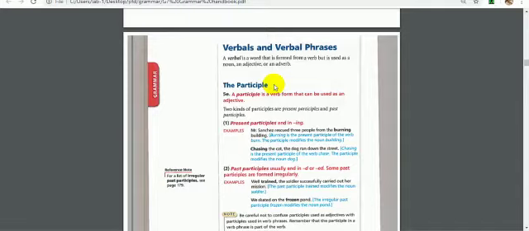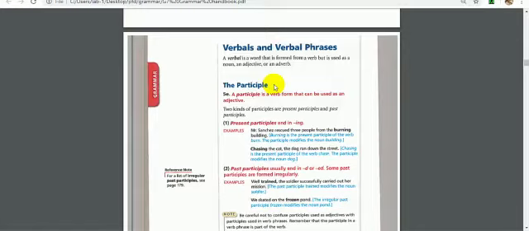Adjective means that this word will describe or modify a noun or a pronoun. Alright? The participle has two types. The first one is the present participle, and the second one is the past participle. So it is a verbal form that is used as an adjective. It has two types: present participle and past participle.